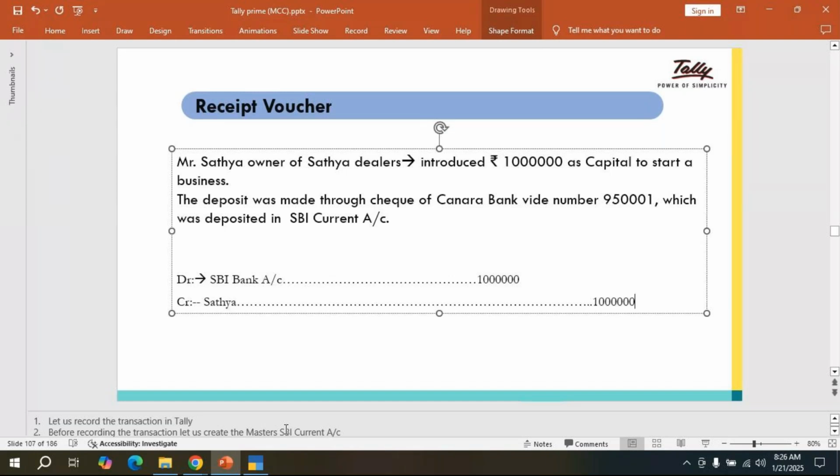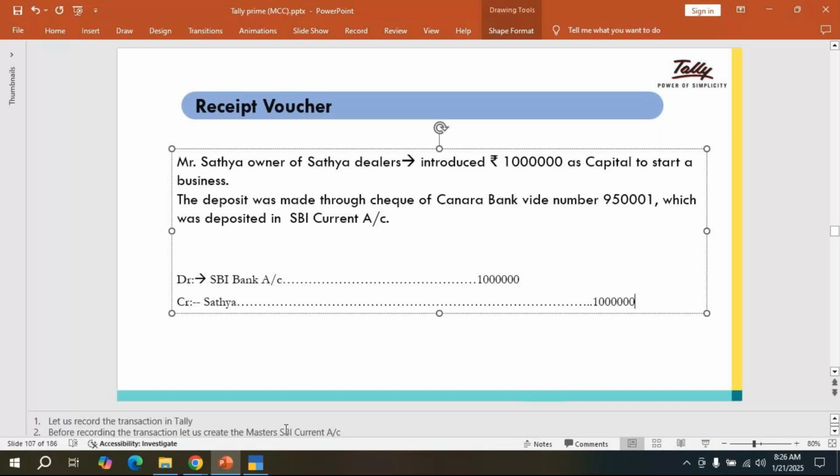In our company, we have to introduce the capital account using the receipt voucher. How do we do it? What is my question? Mr. Satya, owner of Satya Dealers, introduced 10 lakh rupees as capital to start a business. The deposit was made through a check of Canara Bank. This is my check number 59500001, which was deposited to SBI.